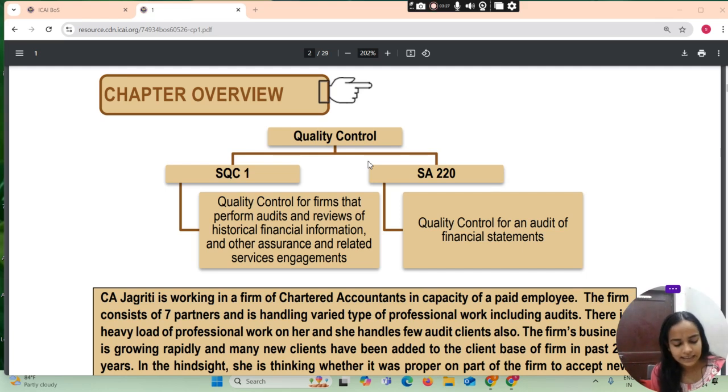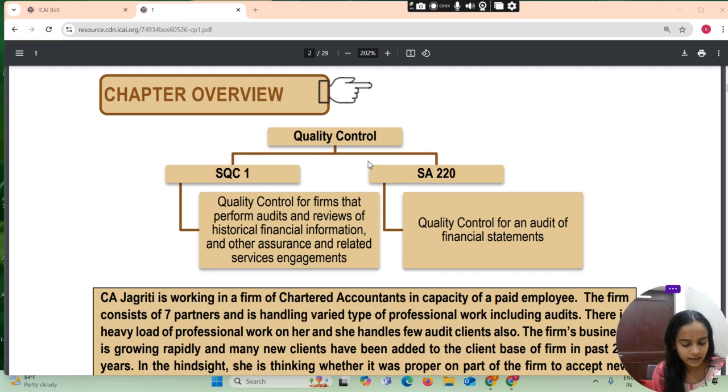CA Jagriti is working in a firm of chartered accountants in the capacity of a paid employee. The firm consists of 7 partners and is handling various types of professional work including audit. There is a heavy load of professional work on her and she handles a few audit clients also. The firm's business is growing rapidly and many new clients have been added to the client base in the past 2-3 years.